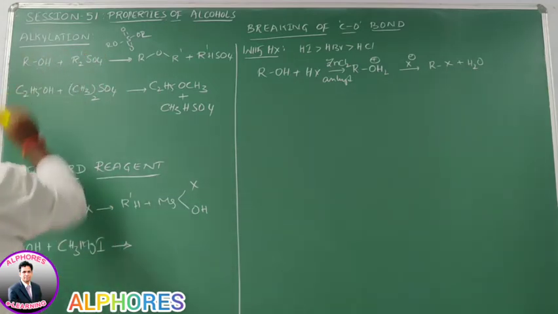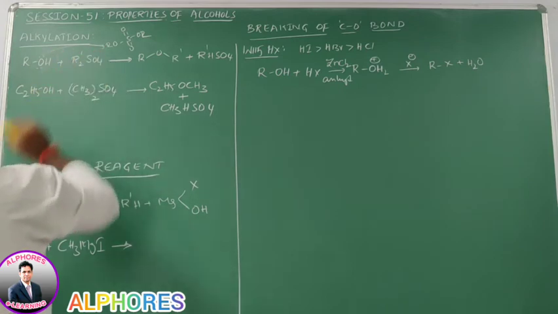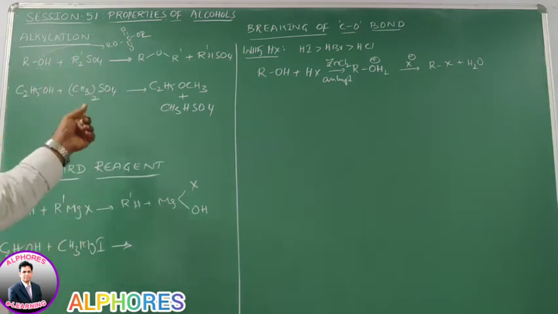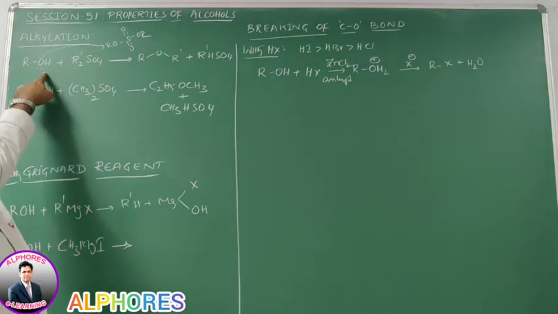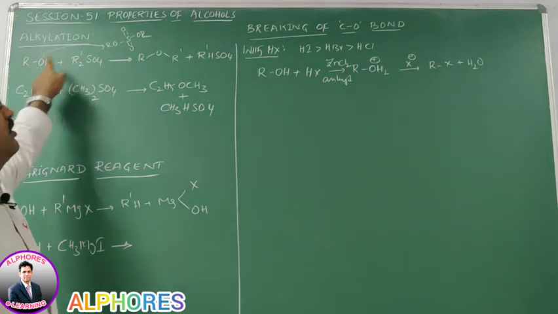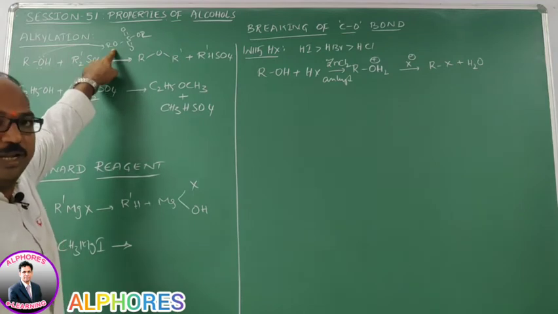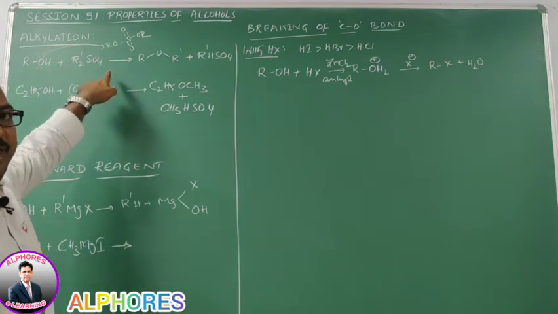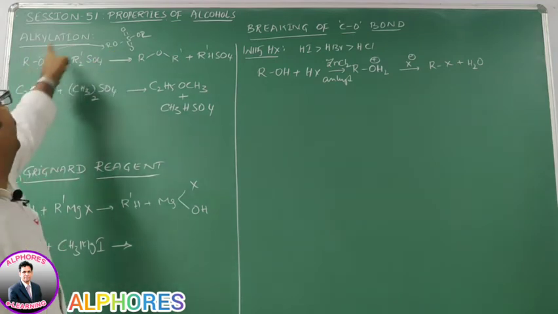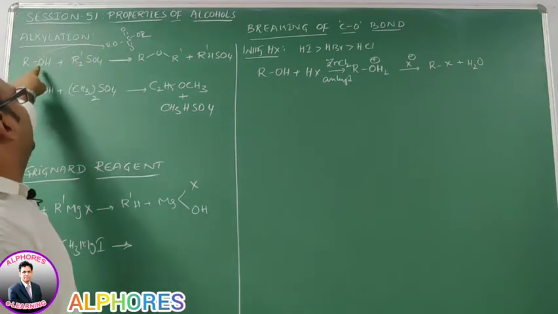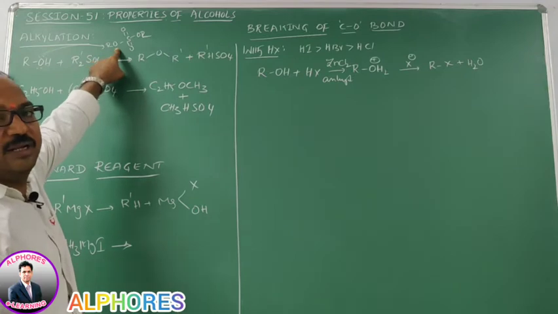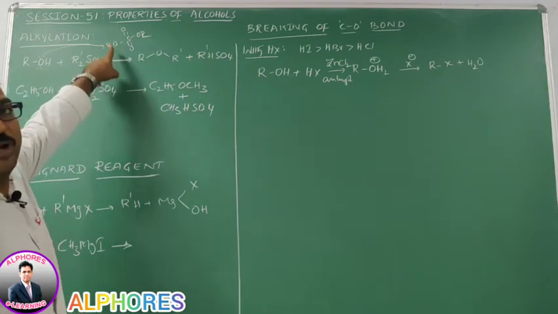Oxygen of alcohol is going to donate its electron pair to the alkyl group of dialkyl sulfate, and a new O-R bond formation takes place. Later the O-H bond cleaves, this H goes here, and this O-R bond breaks.